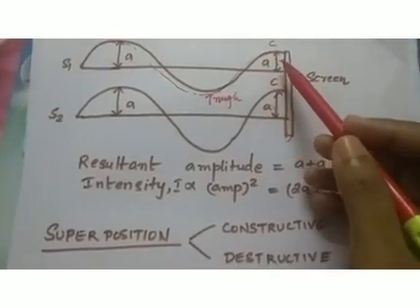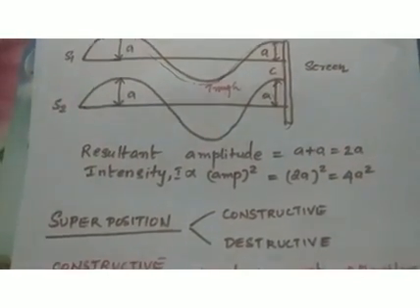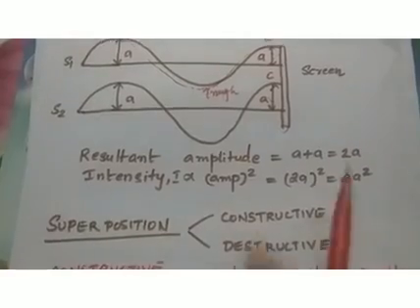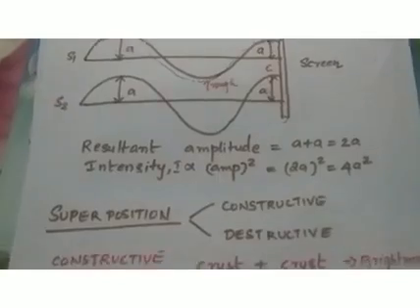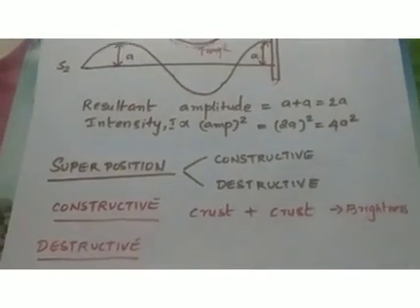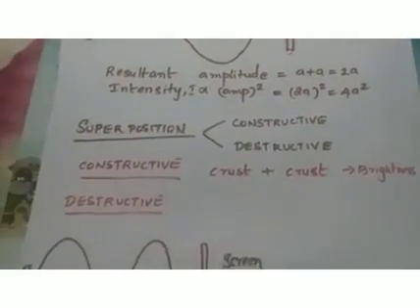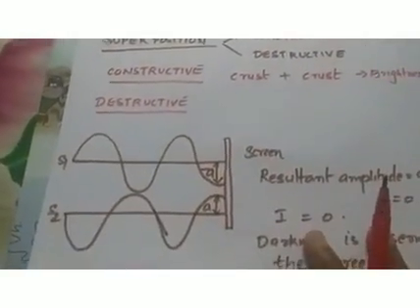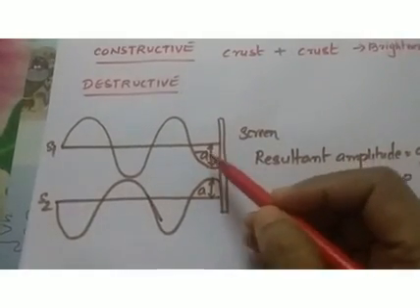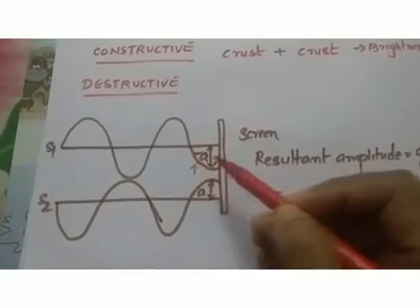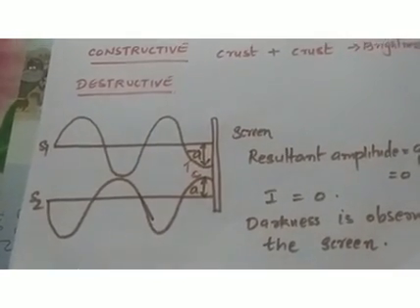Here the crest of one wave superimposed with the crest of another wave and produces maximum intensity. Brightness is observed on the screen whenever constructive superposition occurs. Crest plus crest gives brightness. And what is destructive? From the name itself you might have understood. This is the example of destructive superposition. On the screen what happens? The trough of one wave meets with the crest of another wave, isn't it?